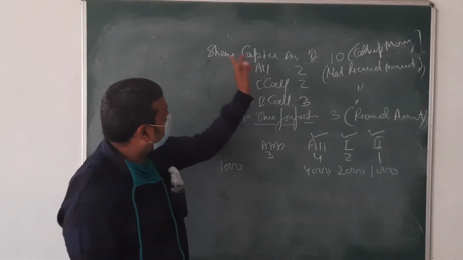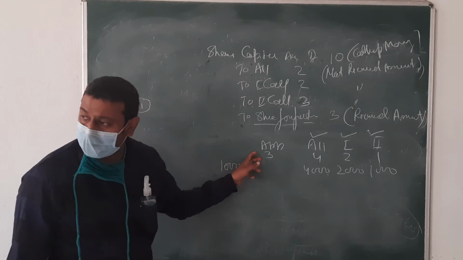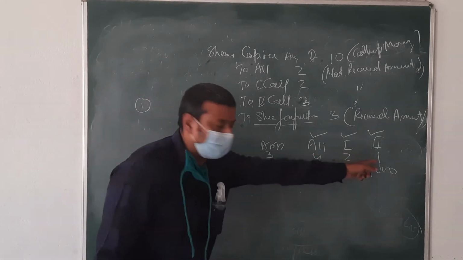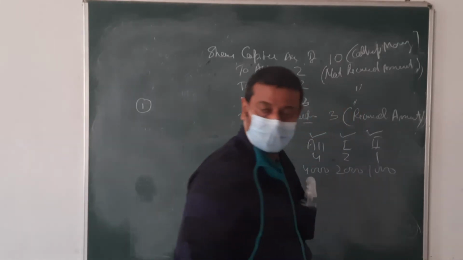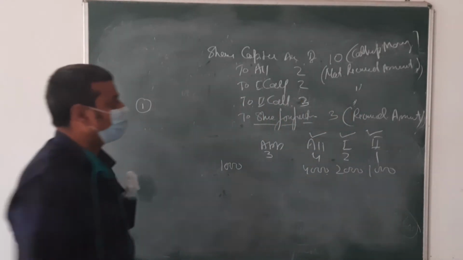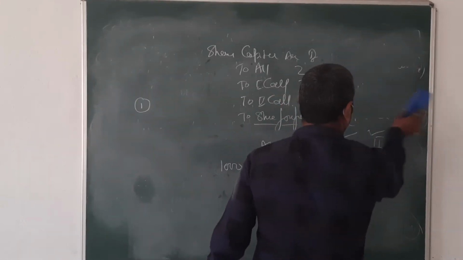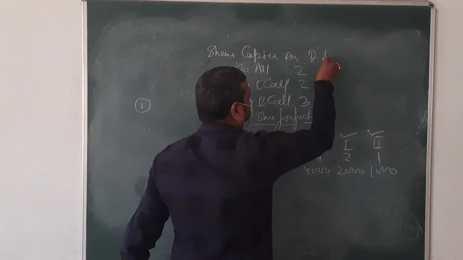We are calling first, called up money, na? Called up money, beta. Then we are calling what amount? 3, 4, 2, 1. Full amount we are calling, na? So then 10 rupees we are using here. We are using here full 10 rupees. Okay, beta? Full 10 rupees.